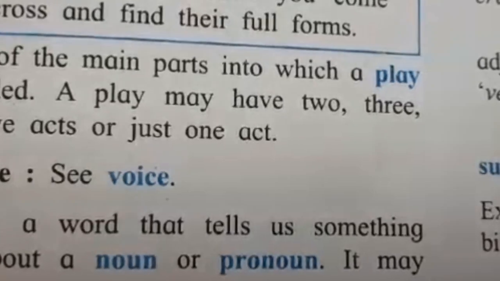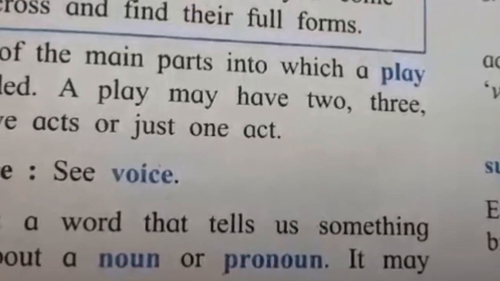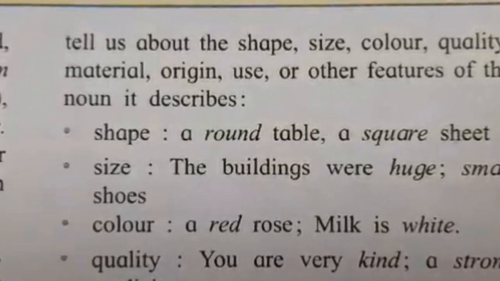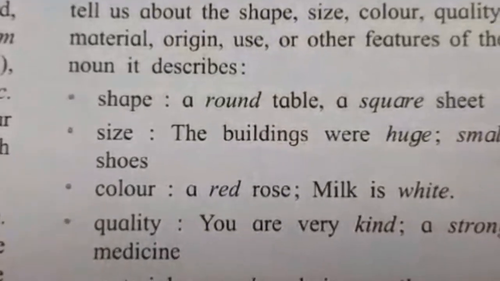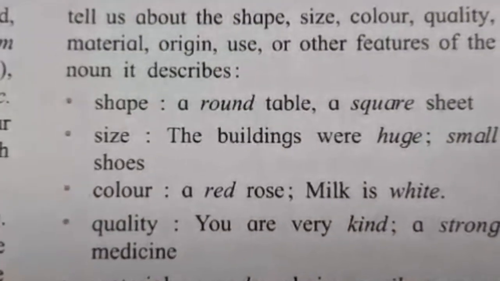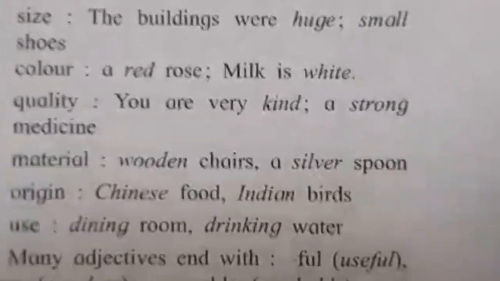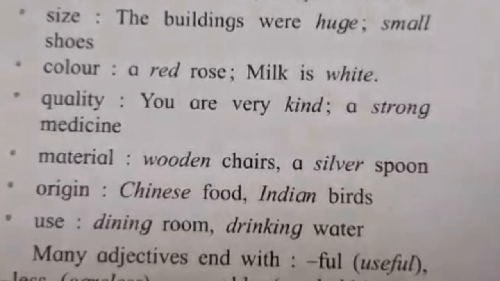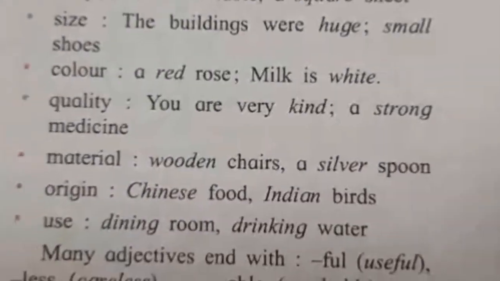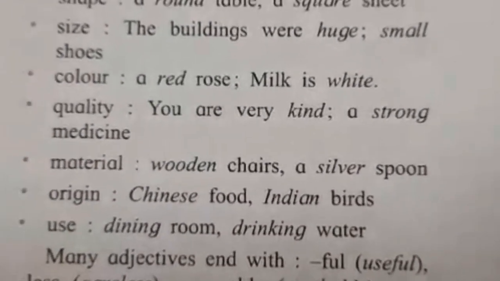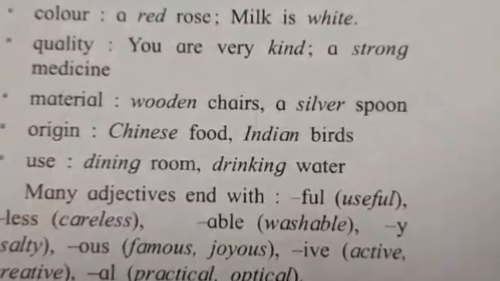Adjective is a word that tells us something more about a noun or pronoun. It may tell us about the shape, size, color, quality, material, origin, use or other features of the noun. It describes shape: a round table, a square sheet. Size, for example, the buildings were huge, small shoes.